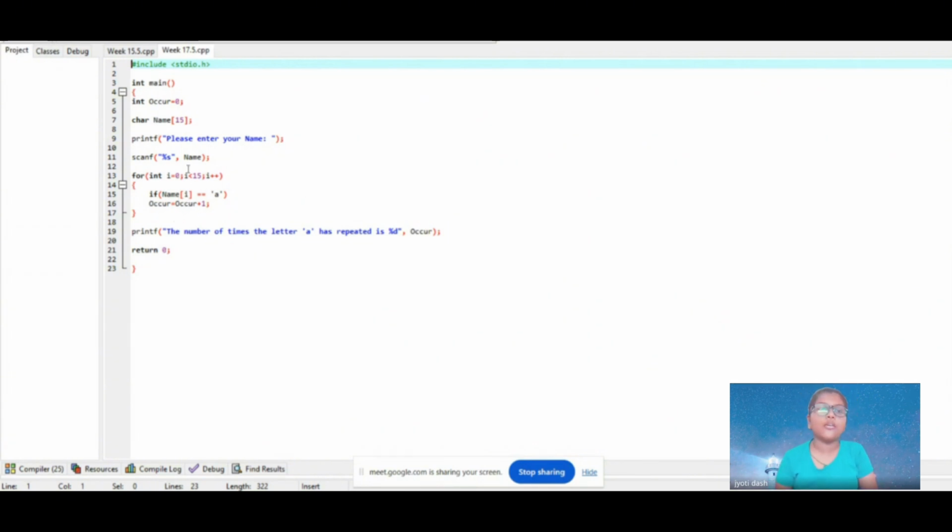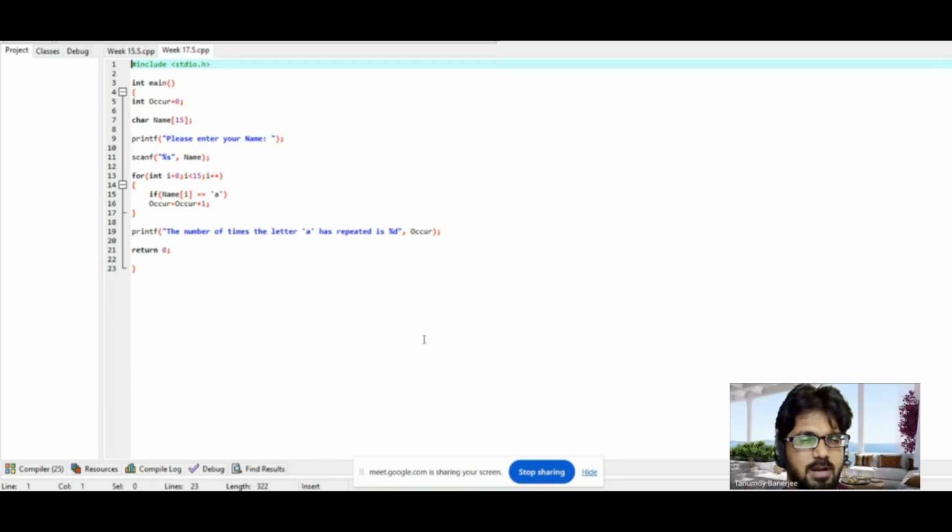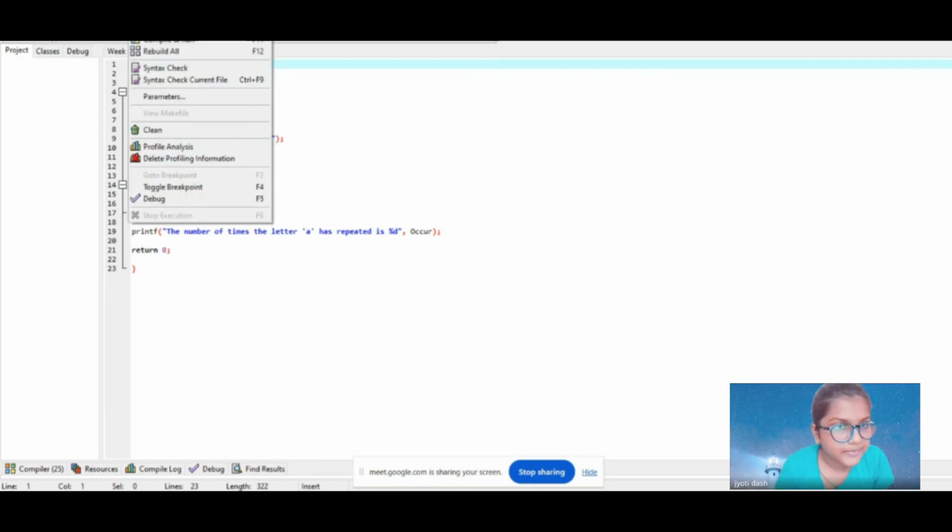After the for loop is complete, I will print the number of times the letter A has repeated is %d. %d will be the number of times A has repeated in that. Okay, kindly run your code. Yes, sir.